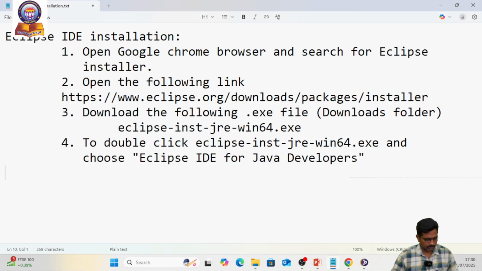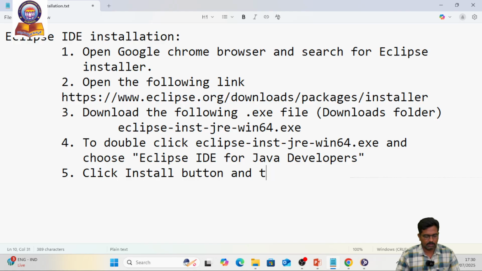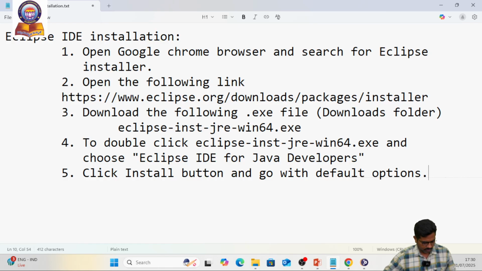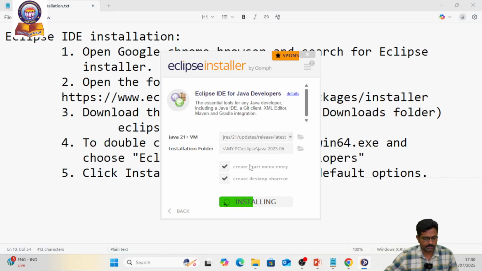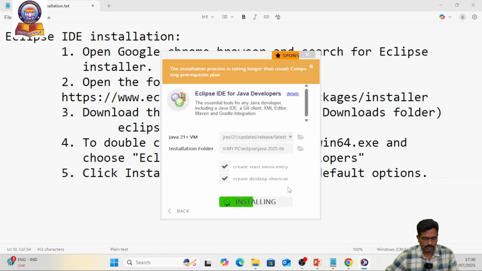In the fifth step, click the install button and go with the default options. No need to change any installation settings. It's a very simple job to install Eclipse IDE, where we can run our Java applications.